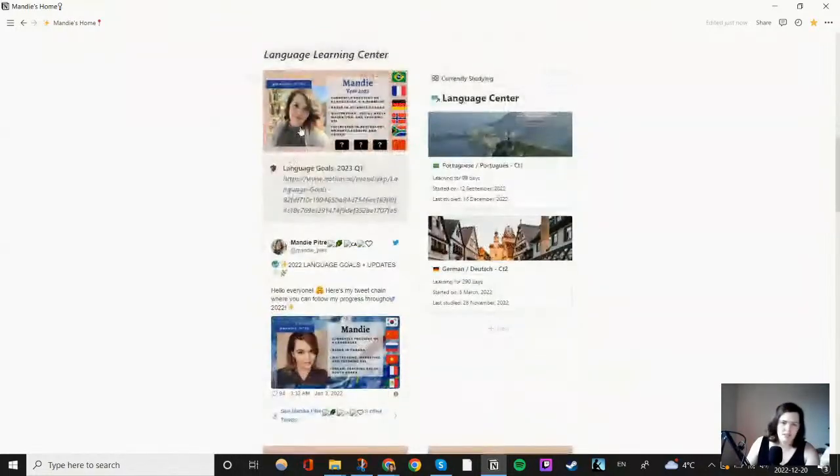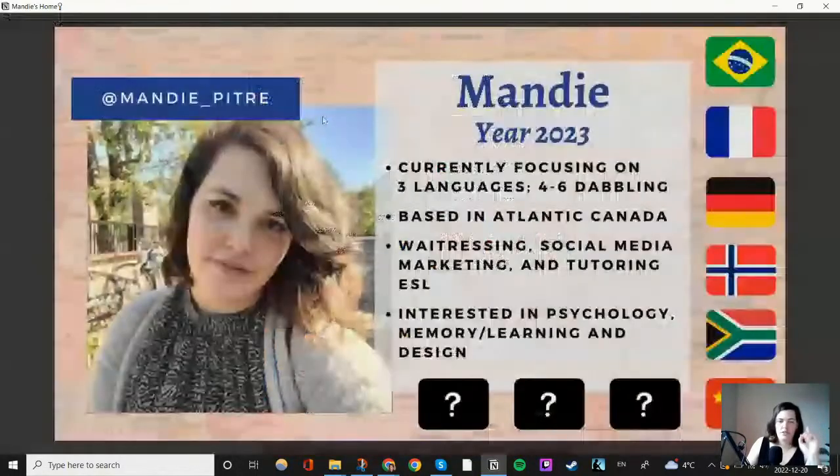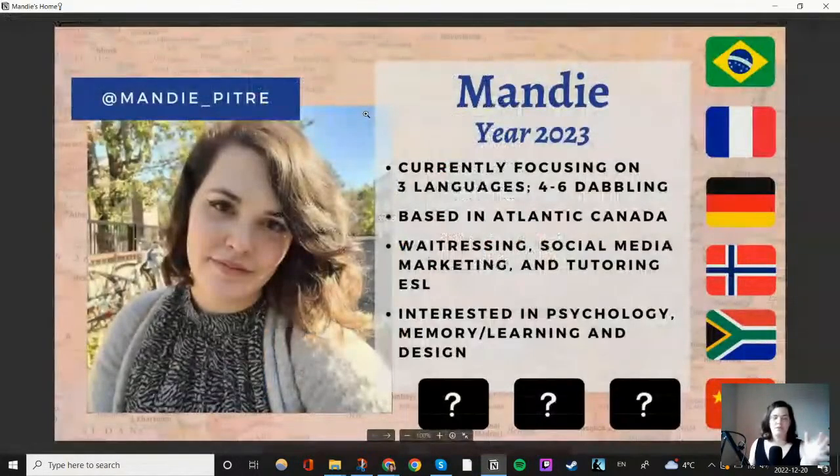This is my language learning center. I actually love how in Notion you can double click an image and it will pop up to full screen, which is very convenient. So yeah, this is my focus for this coming year.